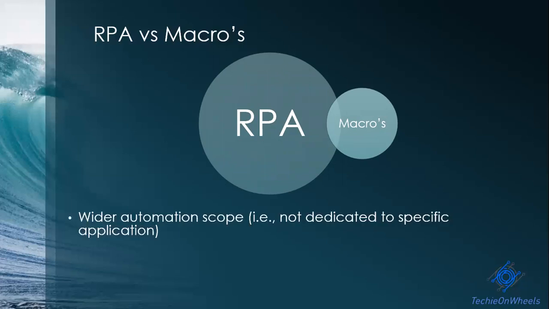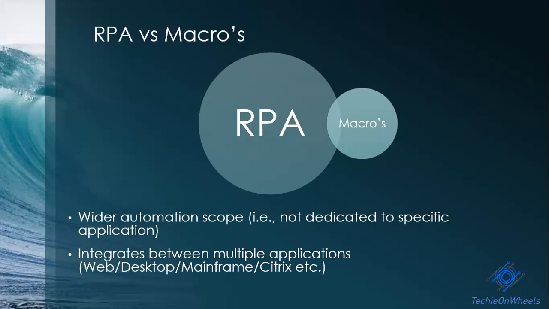Henceforth, RPA has wider automation scope as it is not dedicated to any specific application. It has capabilities of integrating with multiple applications, be it any type of application: web application, legacy, desktop, mainframe, Citrix, databases. You can just automate it using certain packages within the RPA tool.